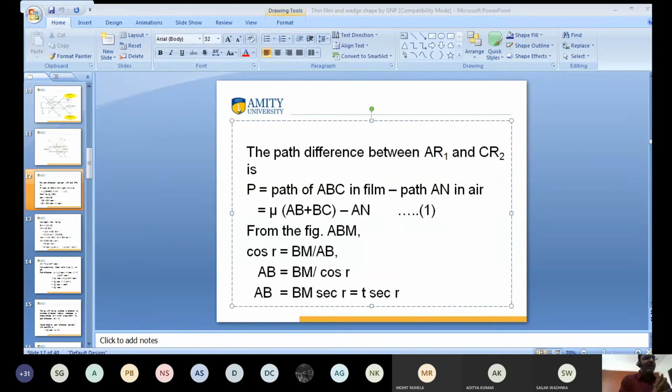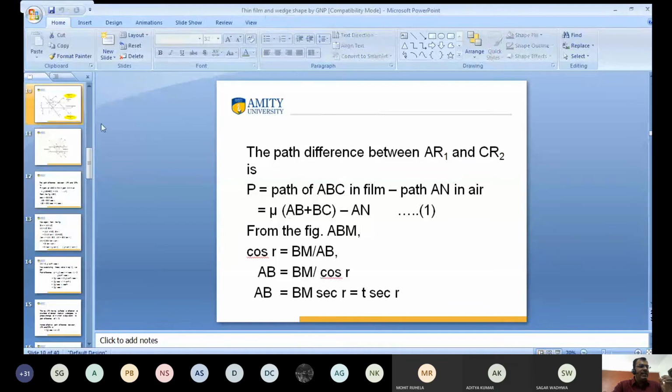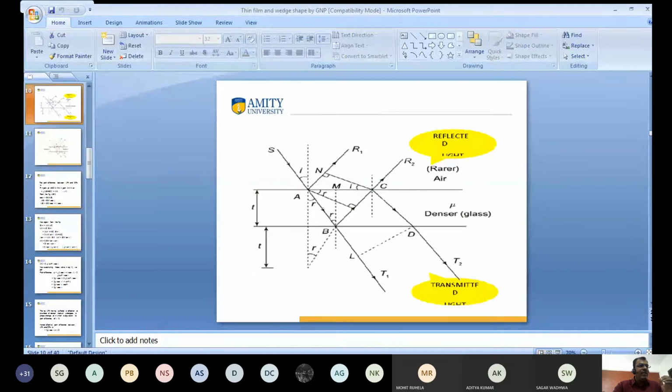You get my point? What I'm telling you? Yes, sir. Because I want to calculate the path difference between AR1 and CR2. What is the extra part? Extra part is ABC. You know this one. Extra part is ABC minus AN into air. Clear? Yes, sir. So now I want to calculate the path difference between AR1 and CR2.